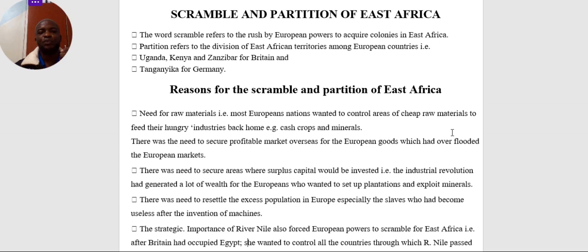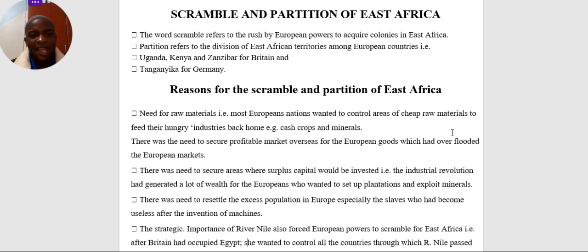They produced more than they could consume, so they had to look for areas where they could supply these flooded commodities, and they had nothing else apart from coming to Africa, where Africans were eager for European goods. So this was a blessing to them, to come and supply those goods to African territories. They rushed to secure profitable markets for those flooded goods.